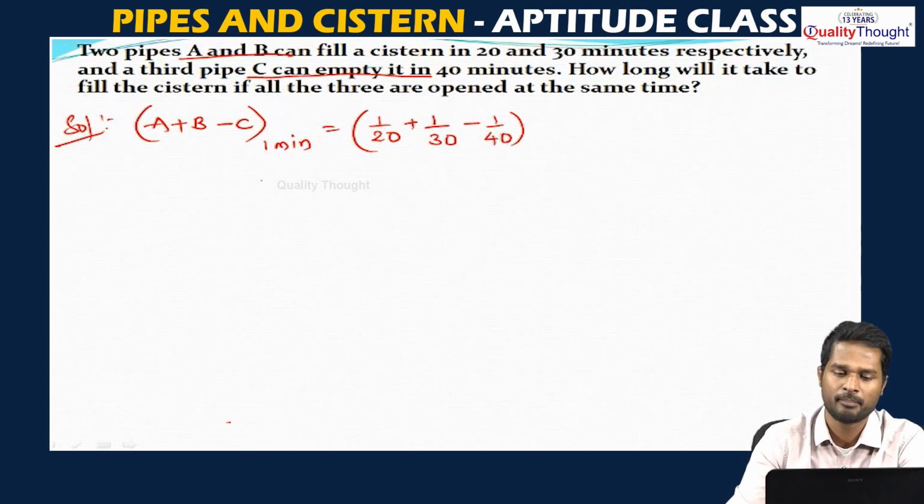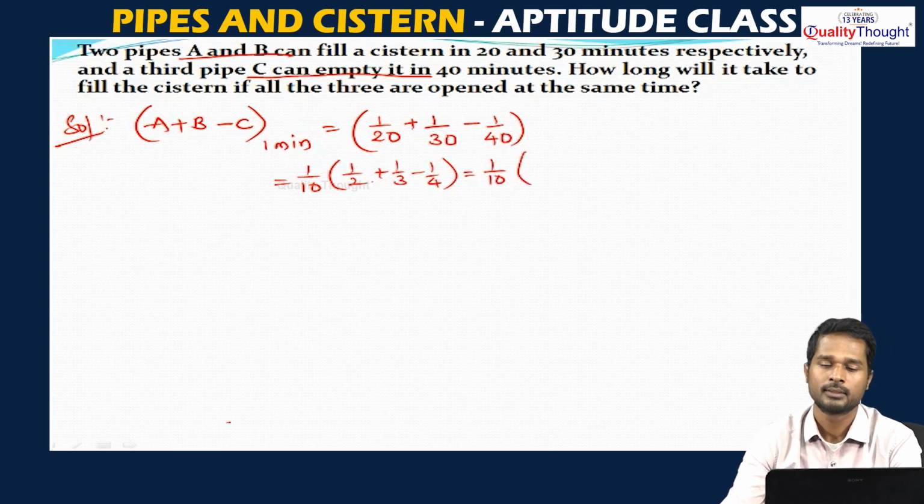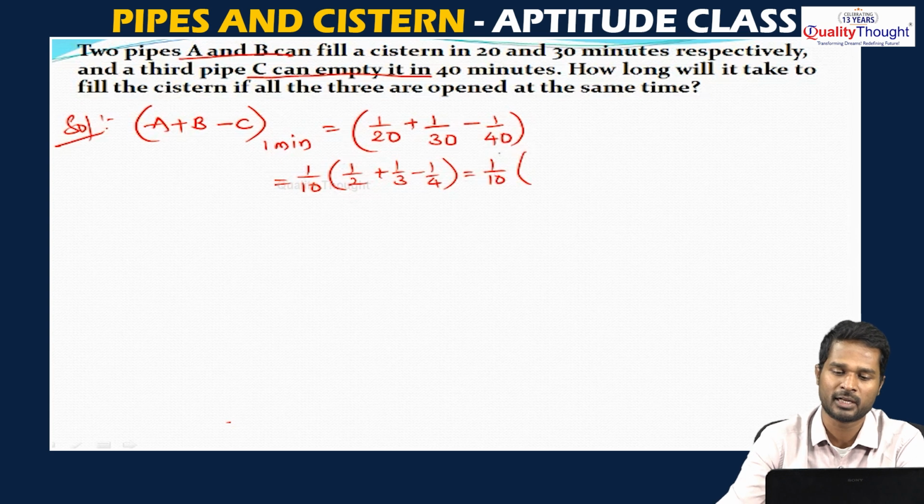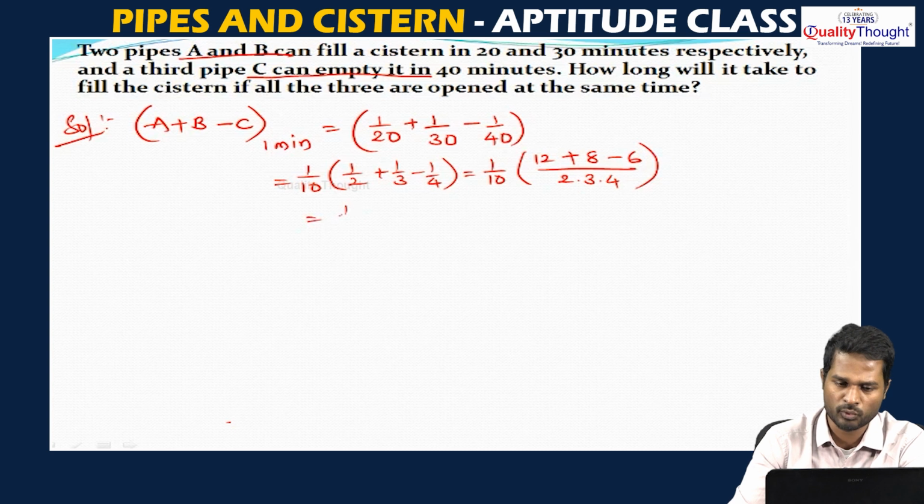Now take 1 by 10 as common, then we will have 1 by 2 plus 1 by 3 minus 1 by 4. This is 1 by 10 into, take the LCM of this. Leave 2 and multiply 3 4s are 12, plus leave 3 and multiply 2 4s are 8, minus leave 4 and multiply 2 3s are 6, by 2 into 3 into 4. So this is 1 by 10 into 12 plus 8, 20, minus 6, that is 14 by 2 into 3 into 4.